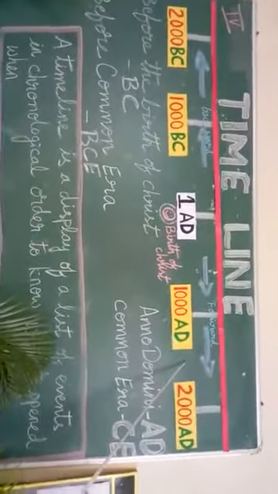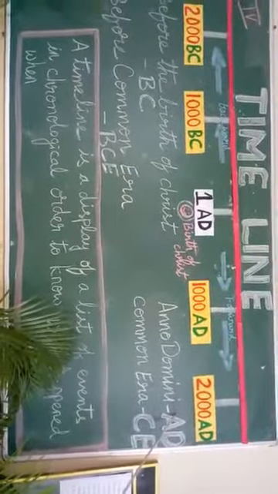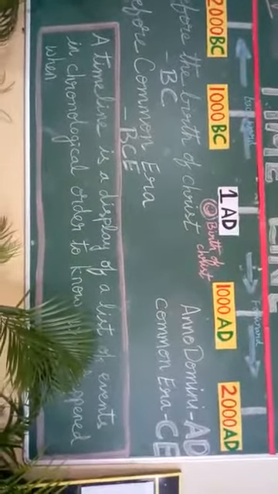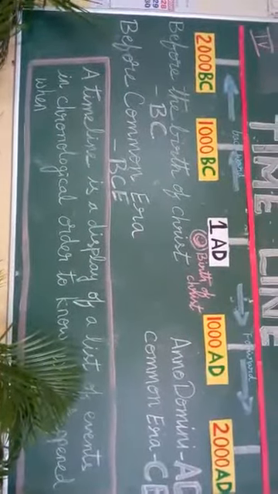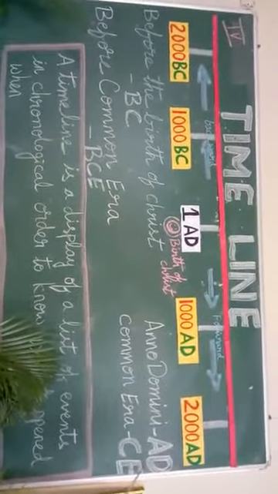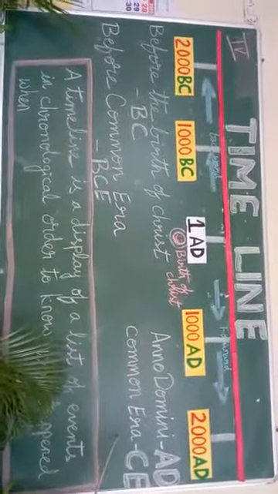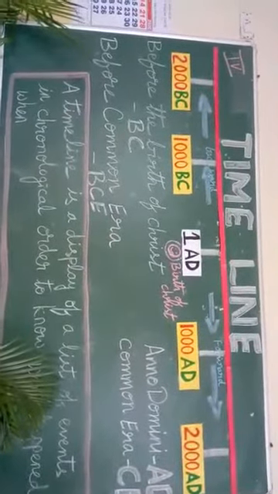Everything which took place after the birth of Jesus Christ is counted as Anno Domini, which means in the year of Lord. This AD is also called Common Era. In short form, it is written as CE.